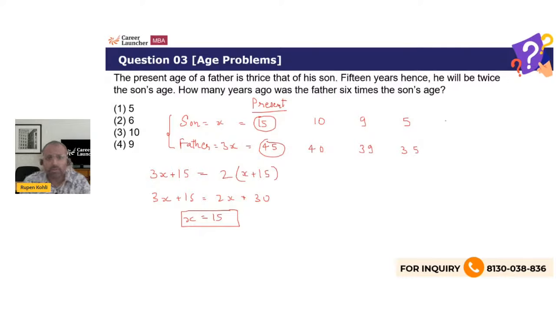9 years ago, son was 15 minus 9, 6. And father was 45 minus 9, 36. Yes, this is what we wanted. Right, so the answer is 9 years ago.